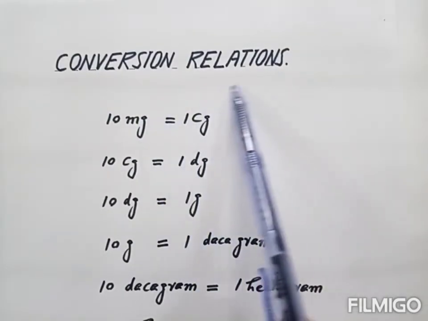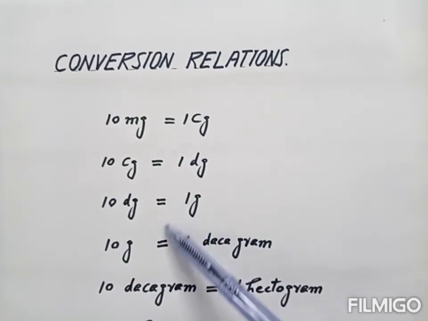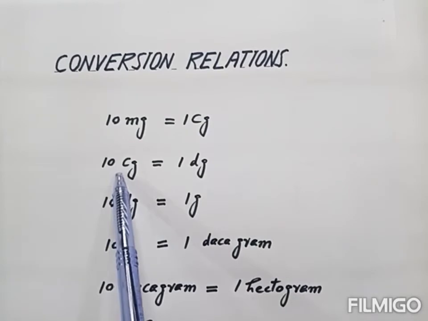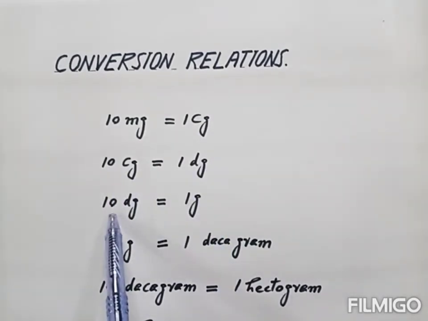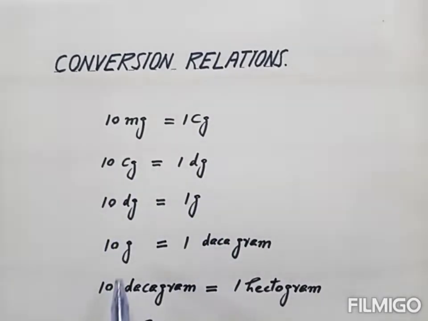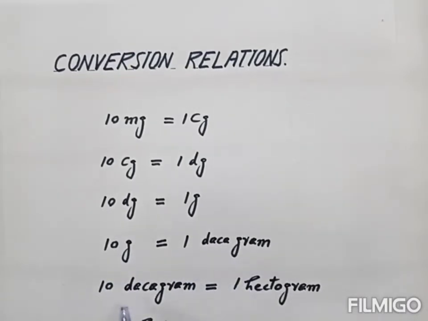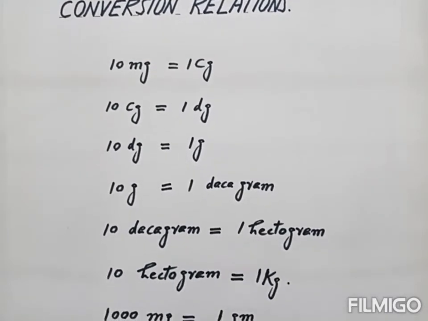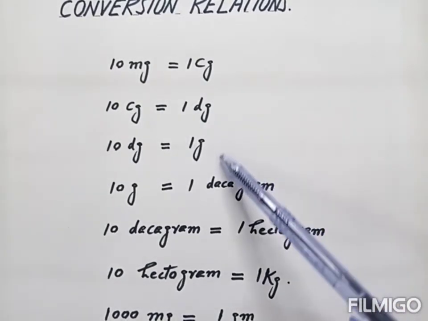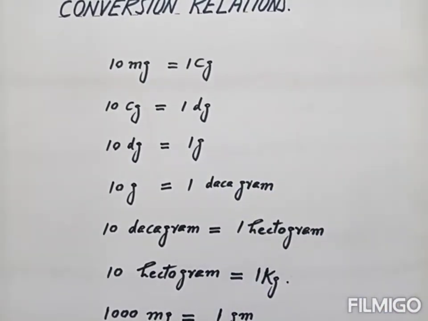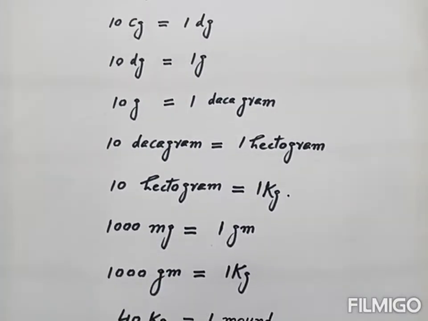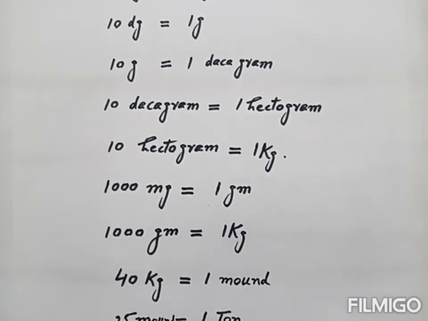Now these are the conversion relations of the mass. For example, 10 milligram is equal to 1 centigram, 10 centigram is equal to 1 decigram, 10 decigram is equal to 1 gram, 10 gram is equal to 1 decagram, 10 decagram is equal to 1 hectogram. Then we have 10 hectogram is equal to 1 kilogram. So all these are the conversion relations of the mass. You can see.